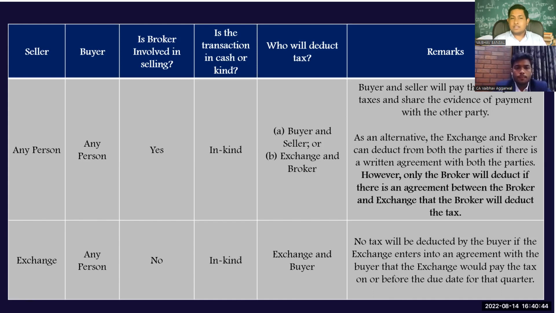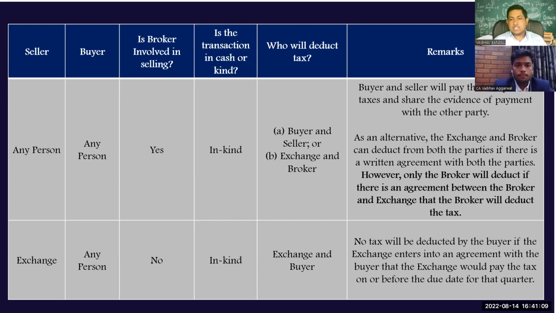Then that broker has to deduct the TDS on this transaction. If there is no agreement between the broker and the exchange, then the liability of deduction of TDS will be on the exchange if there is an agreement with it. If there is no agreement with the exchange and broker, then the liability will be on the broker.